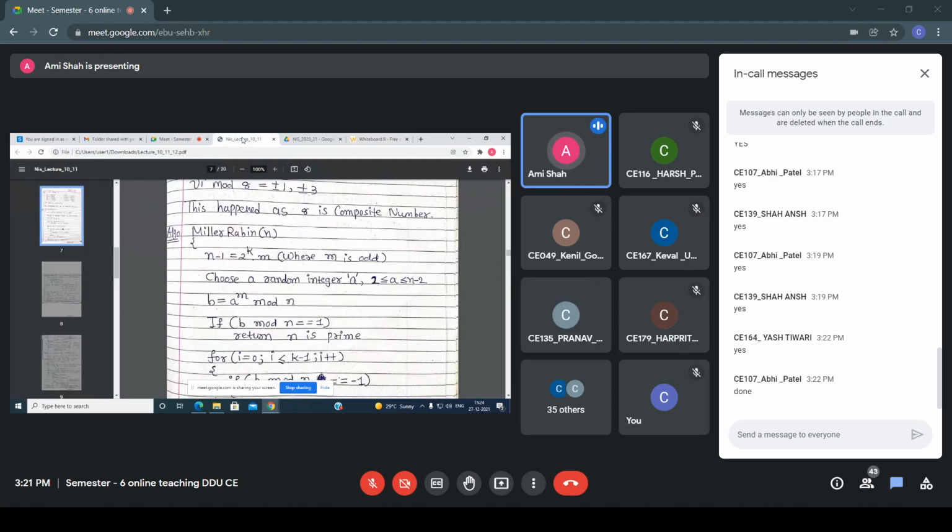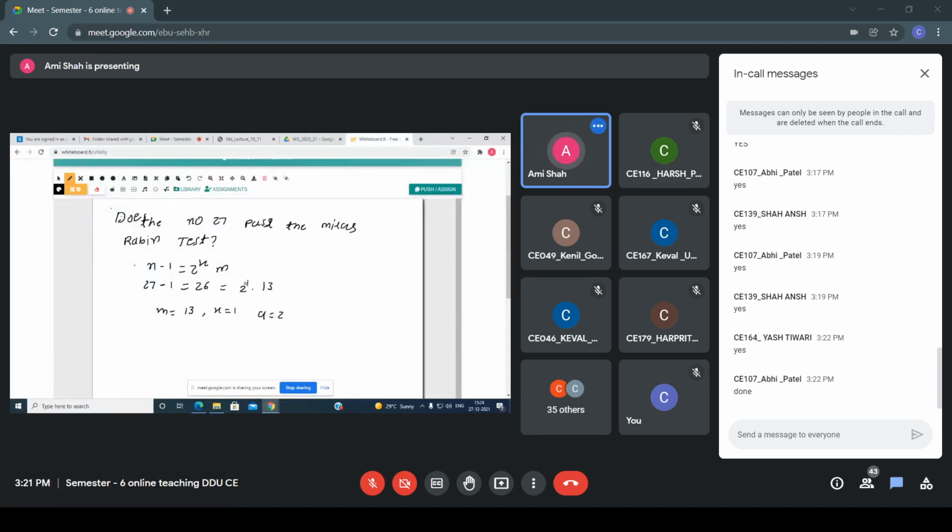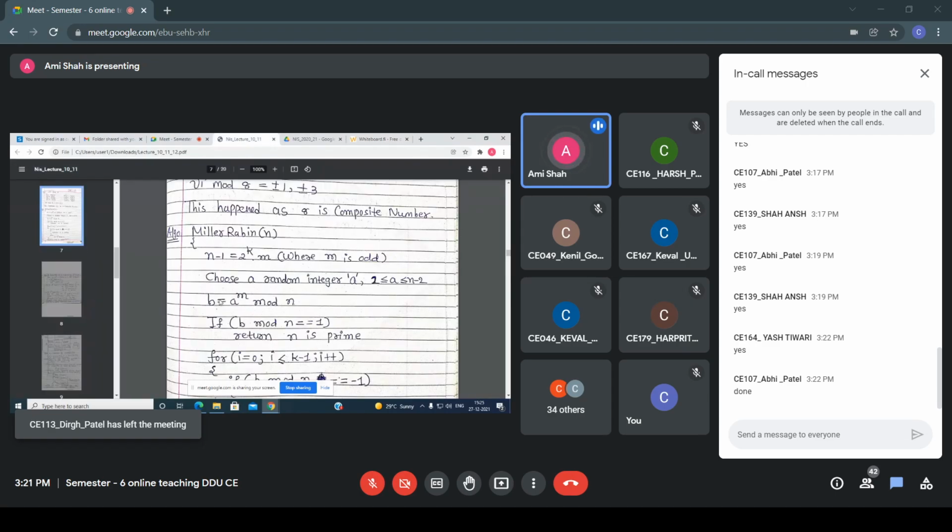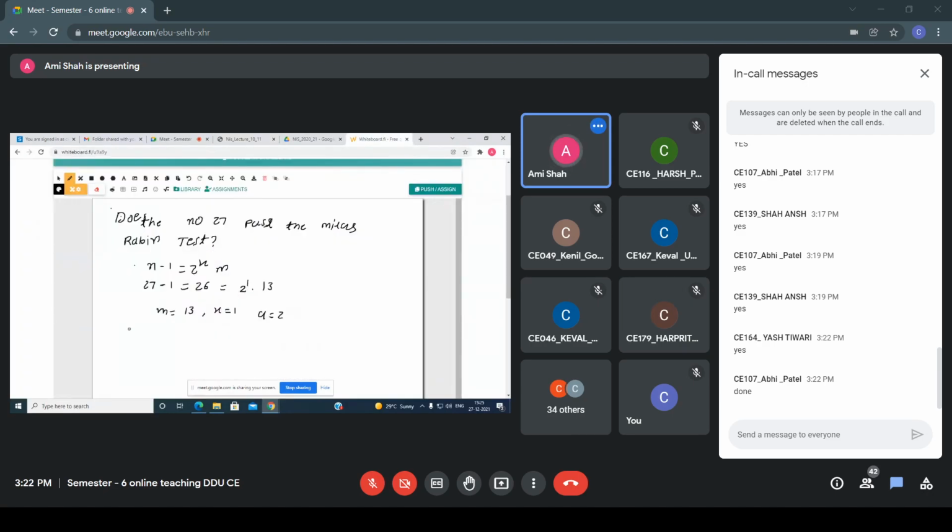Now see the algorithm, everyone. Choose a random integer from this range. So a, I am taking a as 2. Then k is 1, m is 13, and a that I am taking is 2. Okay, now after that, what do you have to do? Apply this step: b equals a raised to m mod n. So b equals a, which is 2, raised to m, which is 13, mod